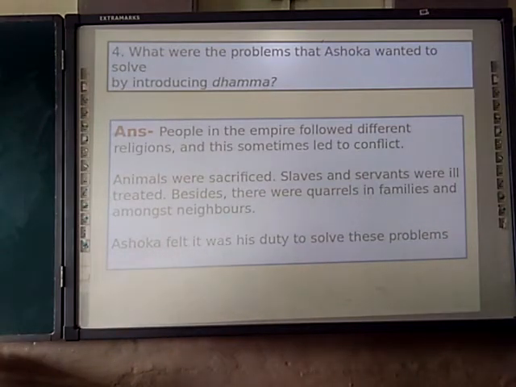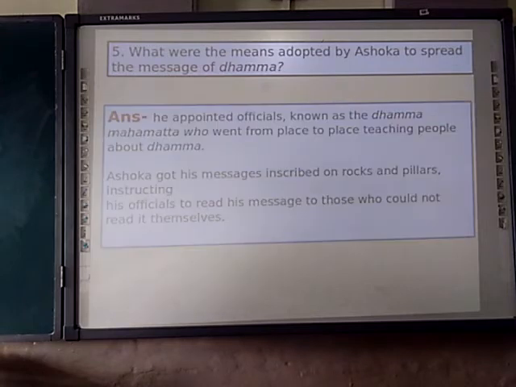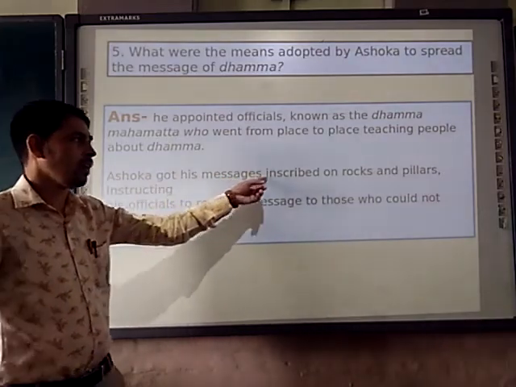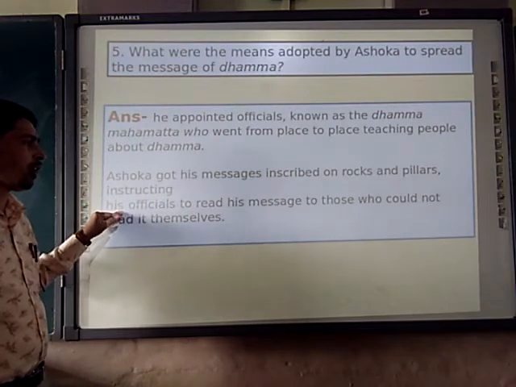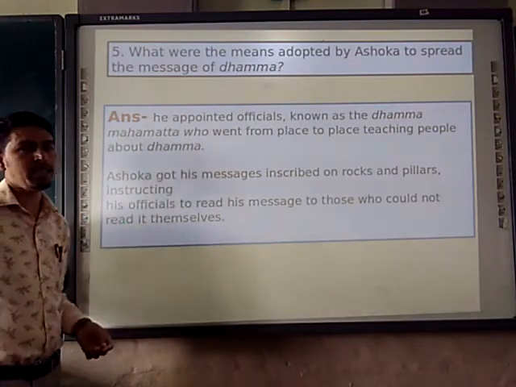Next, question number 5, the last one. What were the means adopted by Ashoka to spread the message of Dhamma? Right? He appointed the Dhamma Mahamatas, right? And he got his message inscribed or carved on rocks and pillars, and instructed the officials to read his message to those who could not read it by themselves.